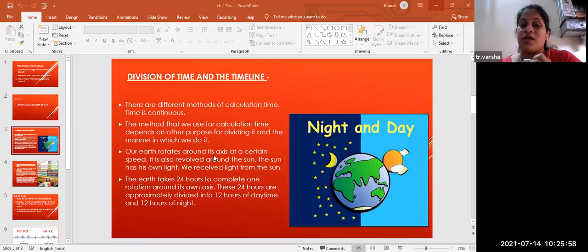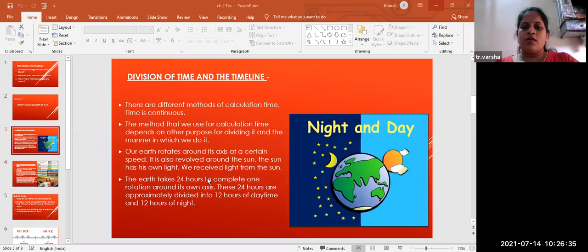Okay, but actually we cannot do it that way, because the earth rotates on its axis, that we have studied in geography. The earth rotates on its axis, among itself. So it has a certain speed, right? It also revolves around the sun. It has got a certain speed. And the second is it is revolving around the sun. Revolving is this and rotation is this.